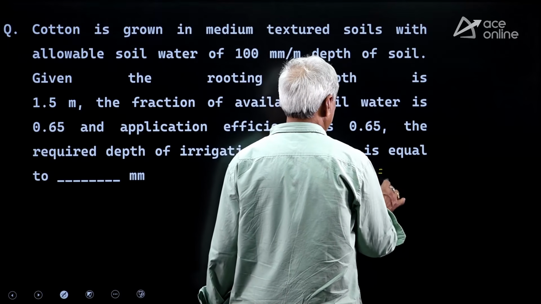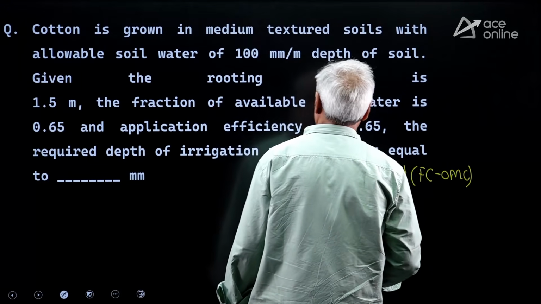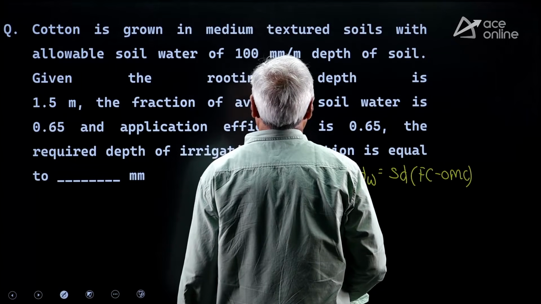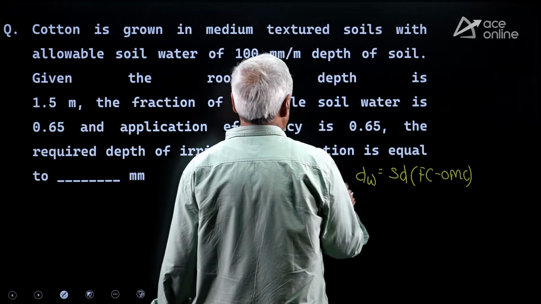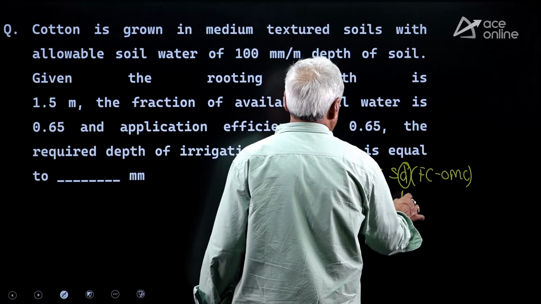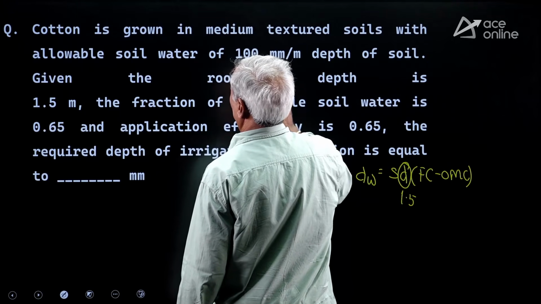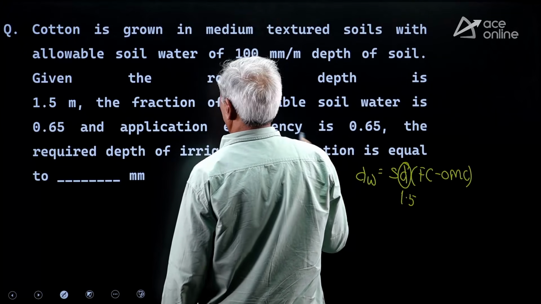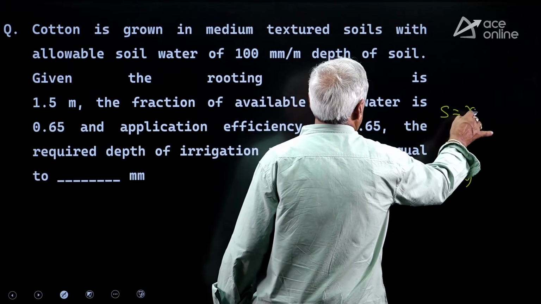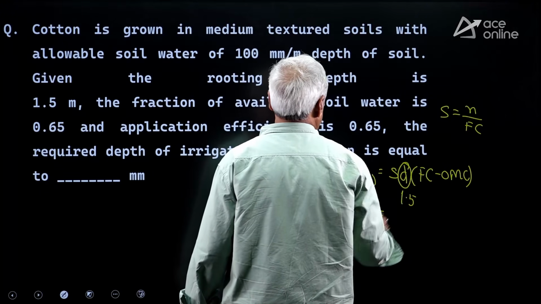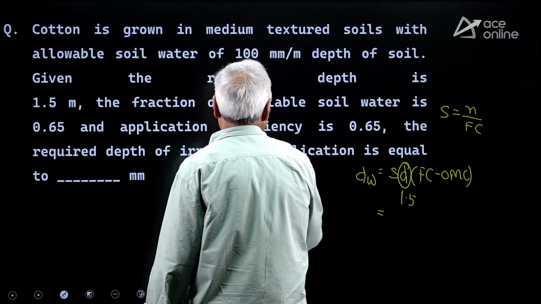dW is equal to S into D into FC minus OMC. He has given fraction of the available soil water is 0.65. Rooting depth is 1.5 meter. Soil water of 100 millimeter per meter depth is given. Fraction of the available soil water is 0.65. So you can take specific gravity is equal to porosity by field capacity. This is 65%. You are going to get around 110 millimeters as the answer.